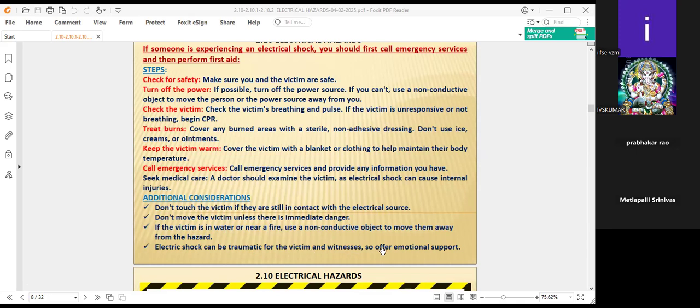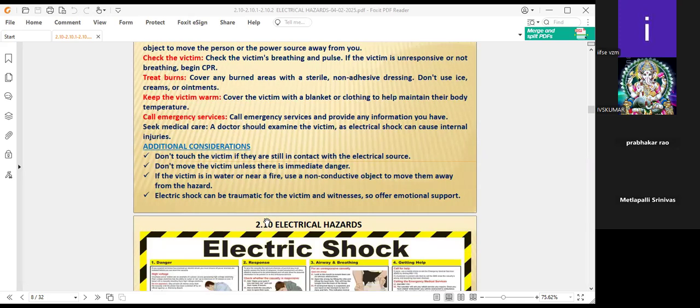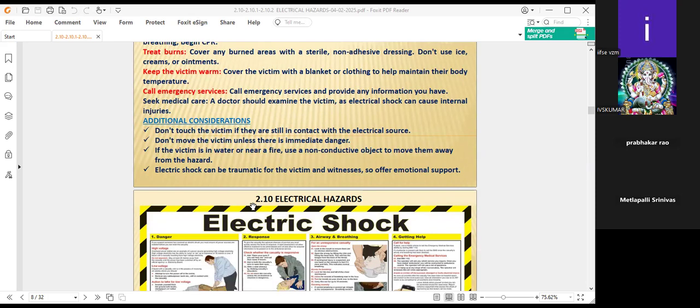So offer emotional support. Here we have to see that the victim does not suffer any emotional trauma. We have to give some words of comfort, telling them to be very brave and that nothing will happen. Words like these will be used for the victim.